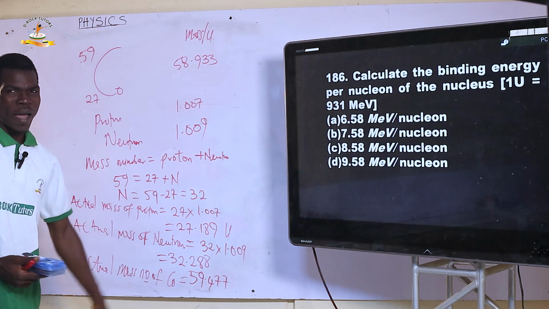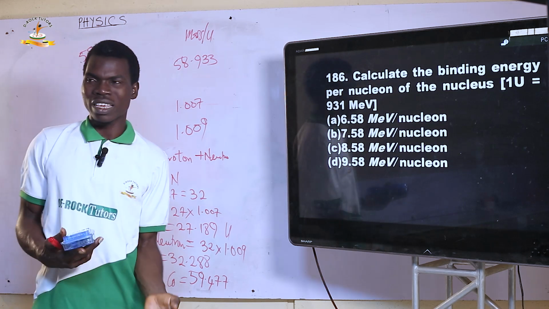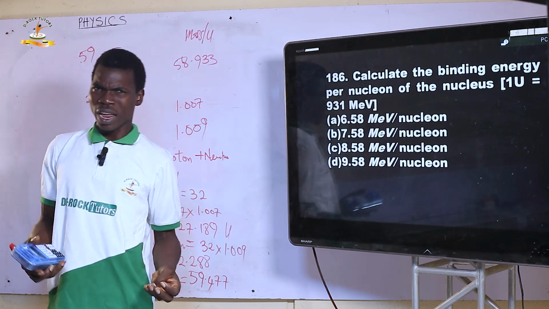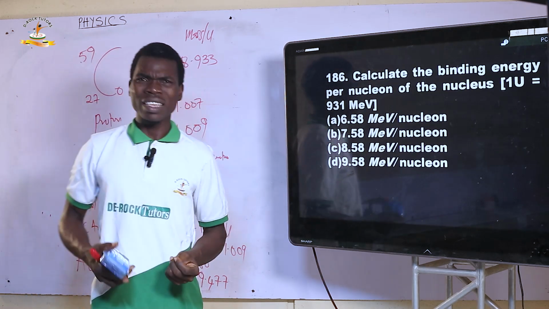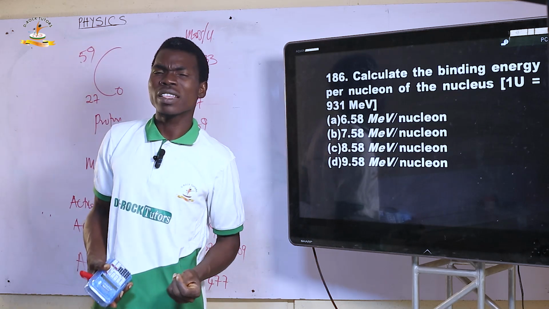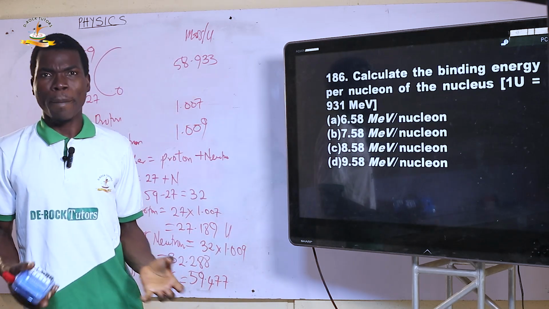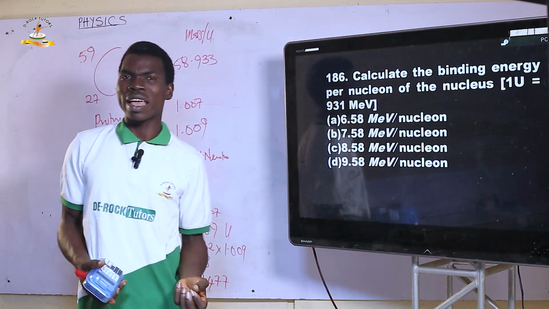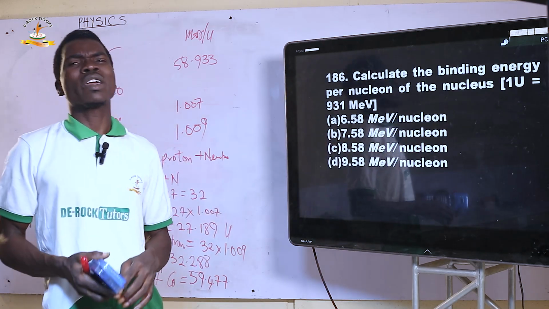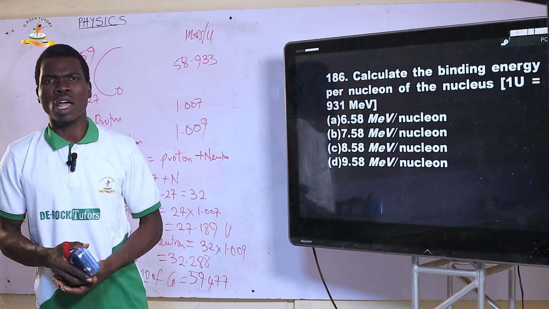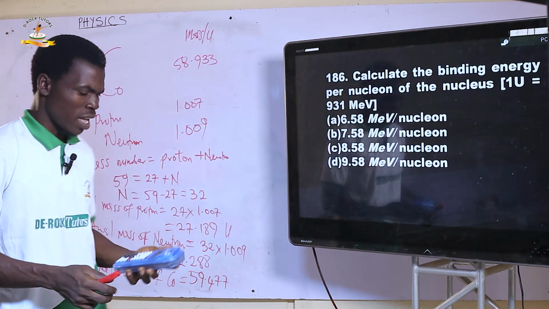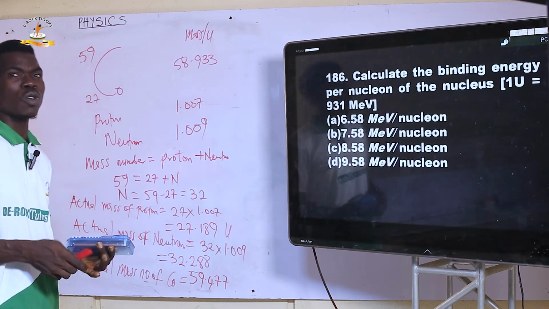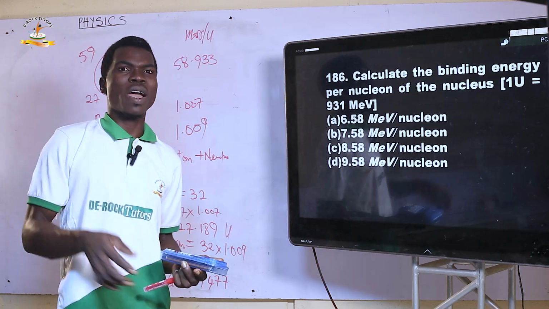Don't forget that binding energy is the energy required to separate the nucleons apart. And in the nucleus, what are the two things there? The proton and the neutron. So the energy required to hold them together or to separate them is called the binding energy. And it's going to be taken from the mass defect.